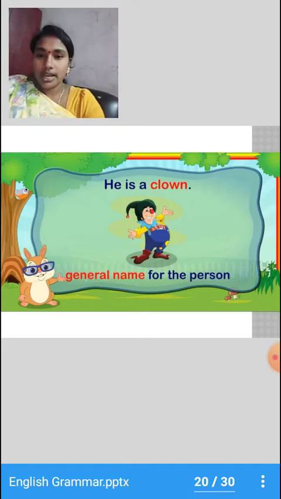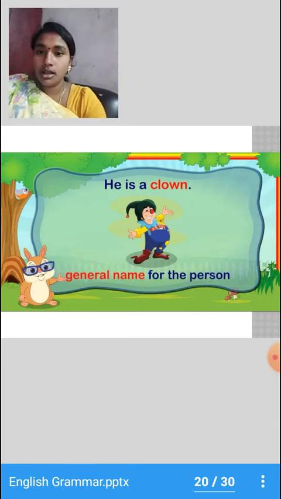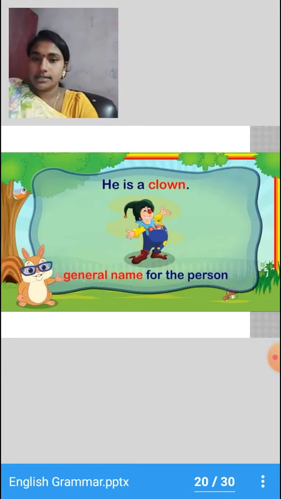So whenever a special name is not specified for a person, animal, place or a thing, that comes under a common noun. Okay, children? Next.